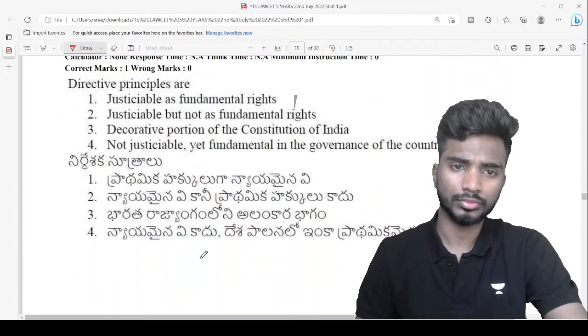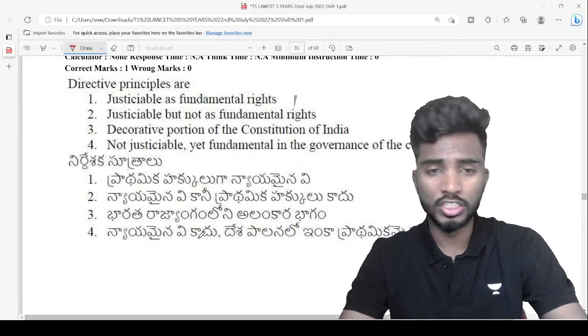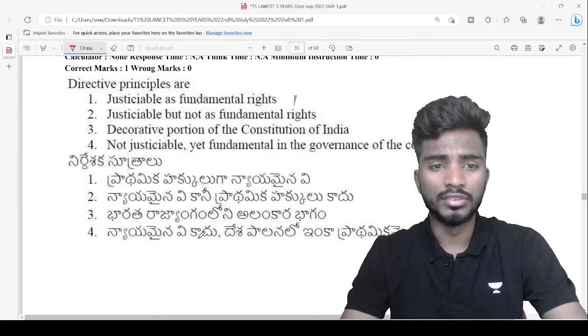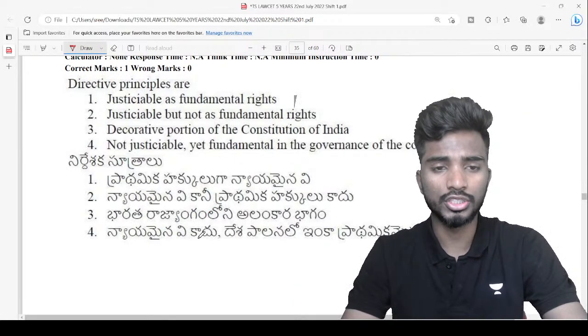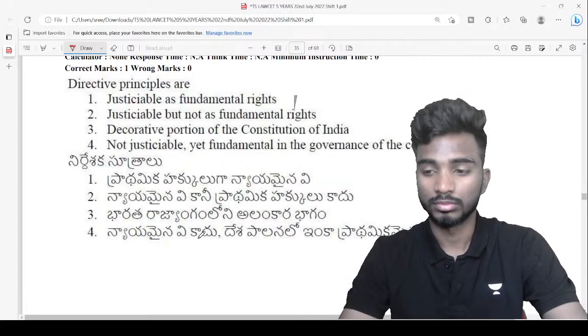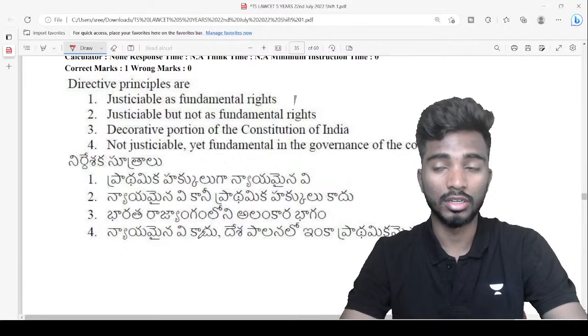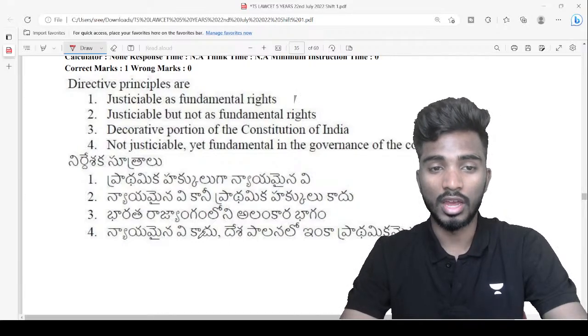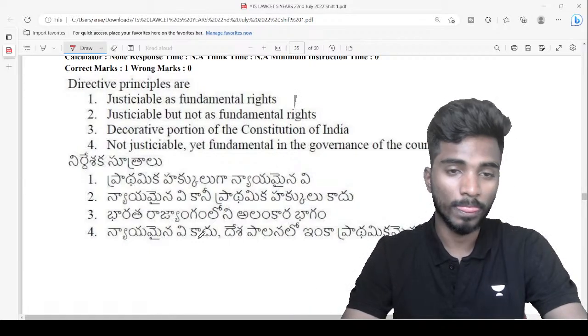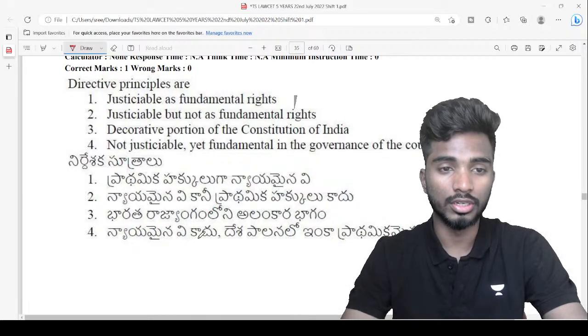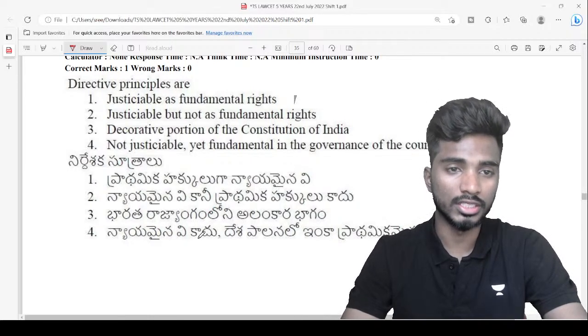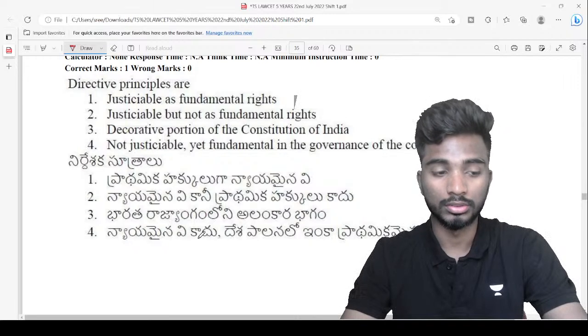Next, directive principles. Directive principles of state policy, in Telugu it is written as Rajya Adeshika Sutralu, but here it is written as Nirdeshaka Sutralu. Okay, whatever it is. What is directive principle?